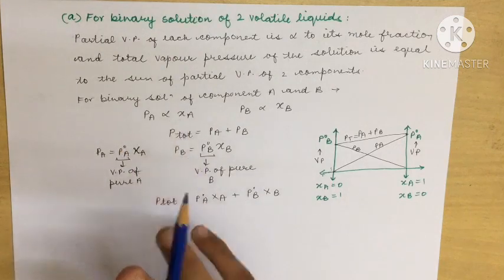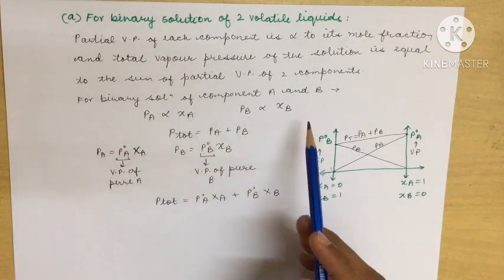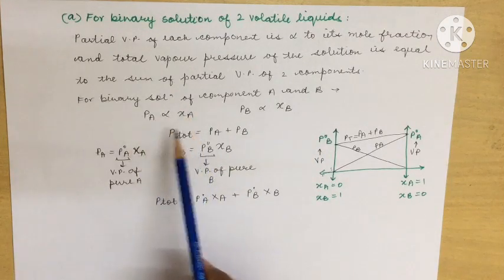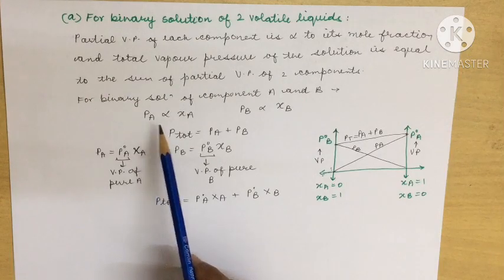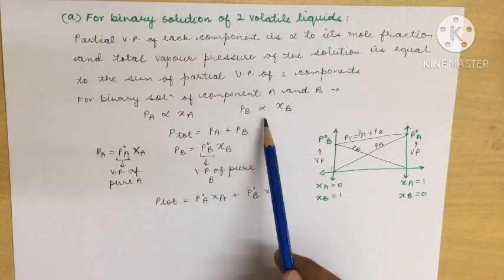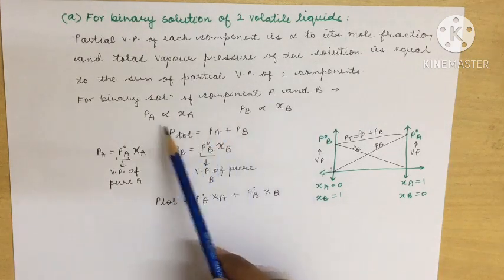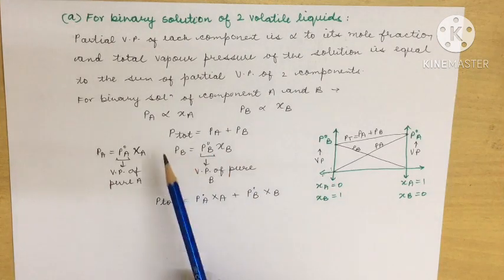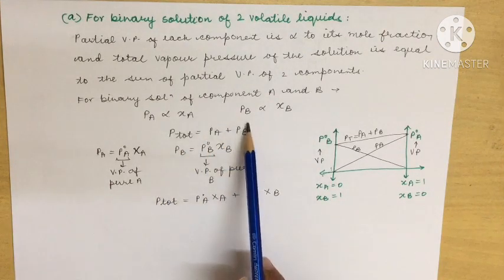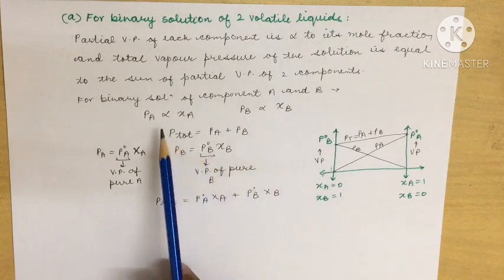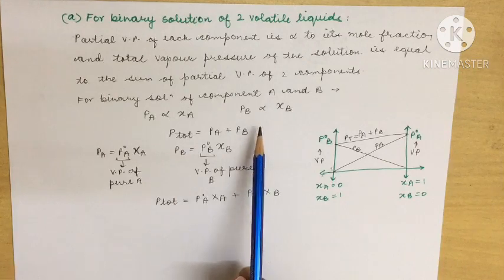For the binary solution, we'll have two components. Following Raoult's law, PA is directly proportional to XA. This is the form of Raoult's law: partial pressure is directly proportional to the mole fraction of that component in the solution. PB will also be proportional to XB. Both of them are the volatile ones. Now we have to find the total vapor pressure. For total vapor pressure, we add the partial vapor pressure of A and of B, that is PA plus PB. Now, if we remove this proportionality sign, what will we get?